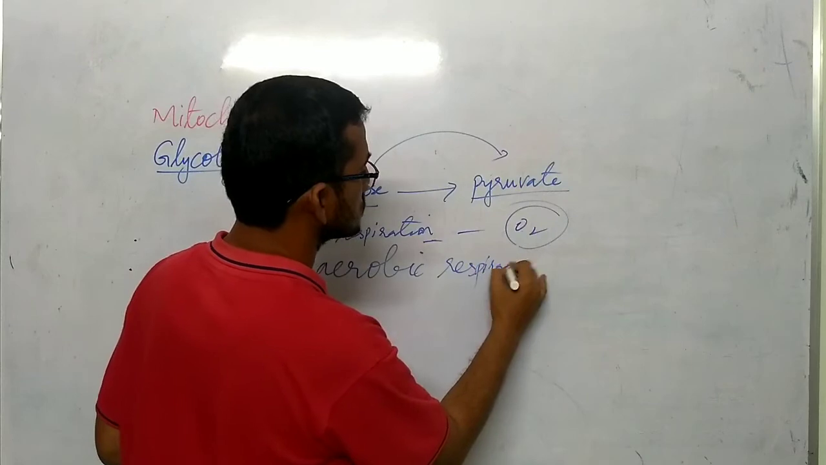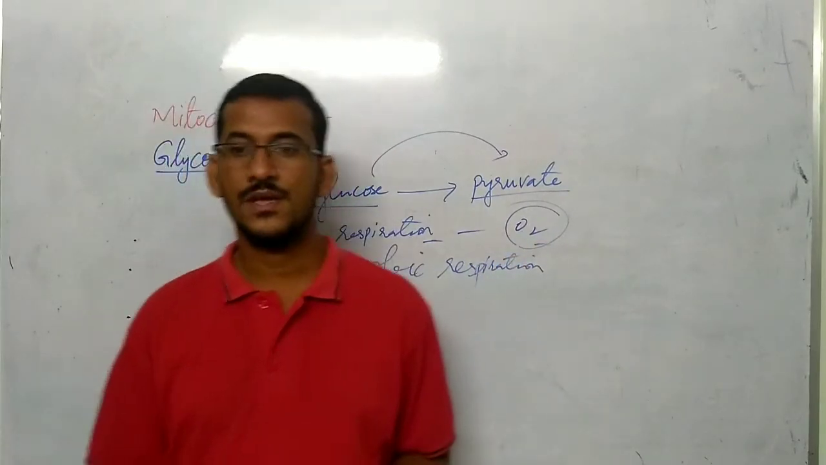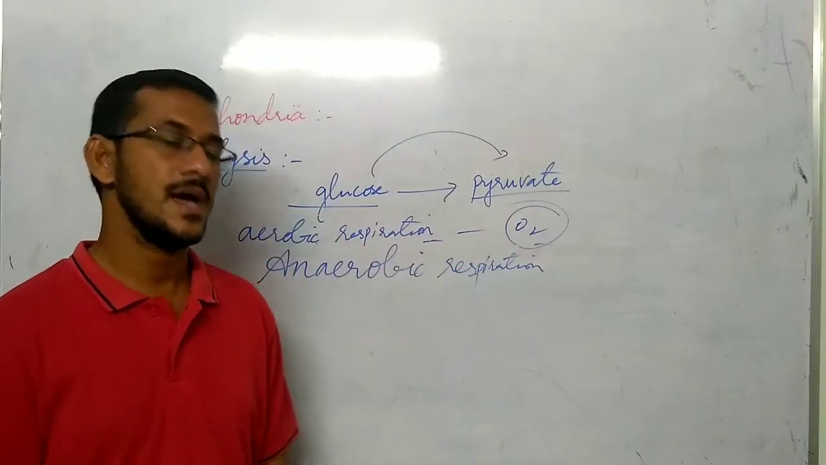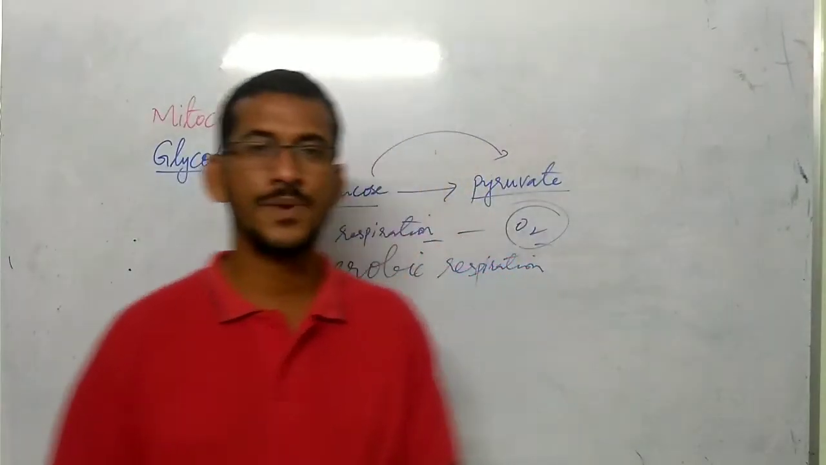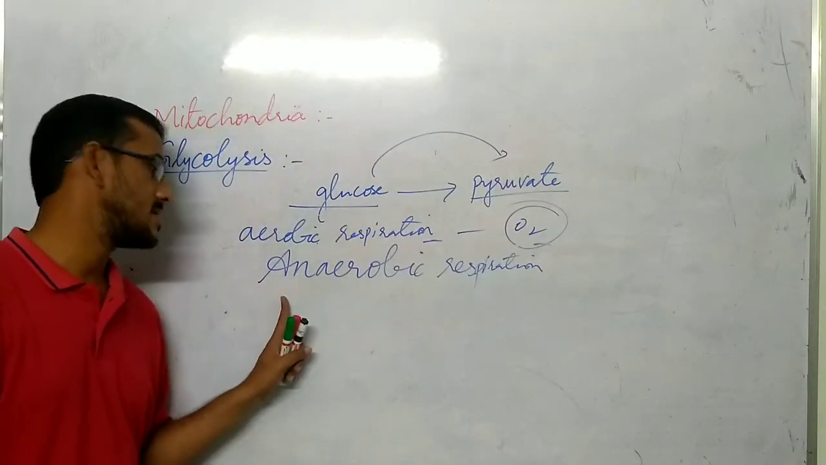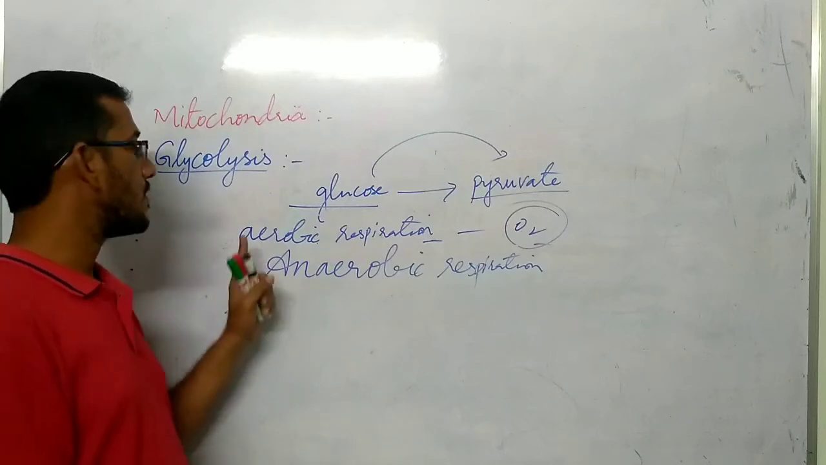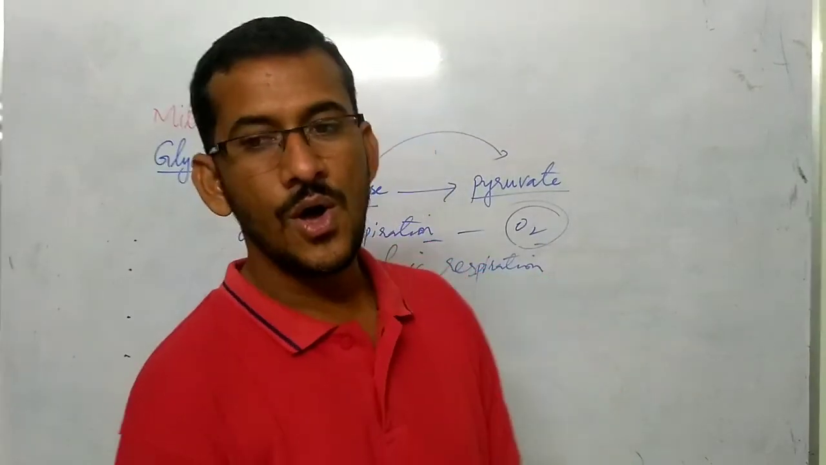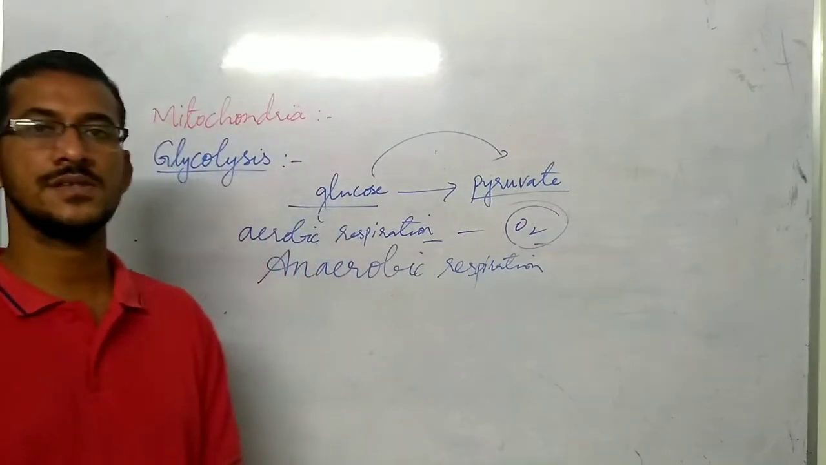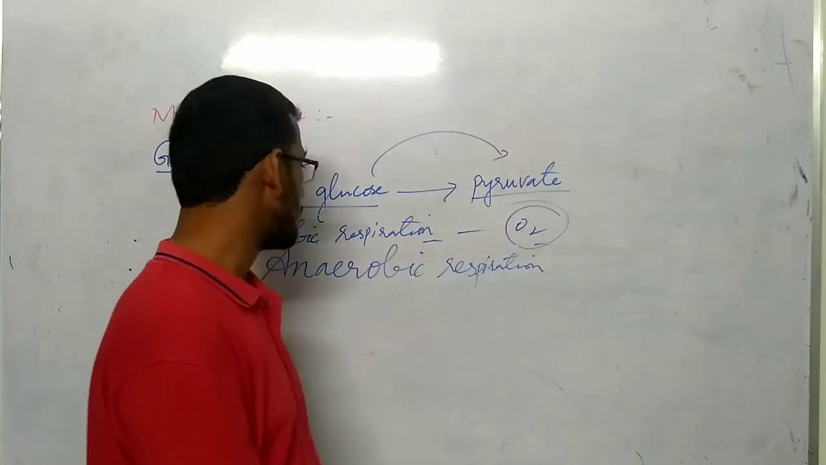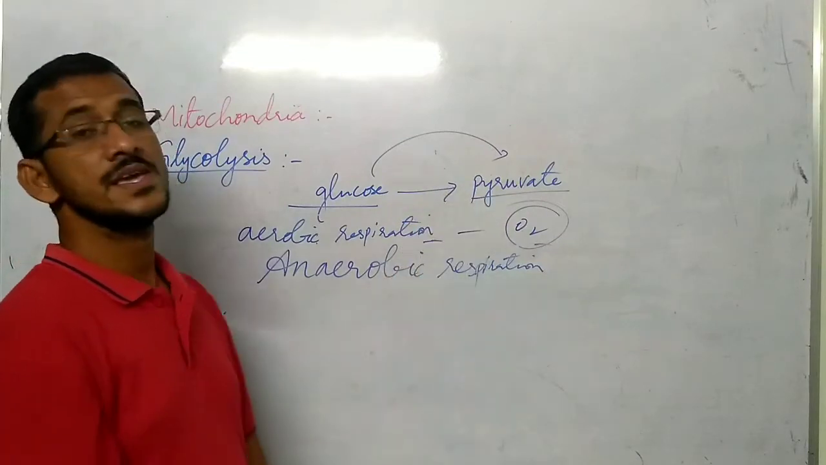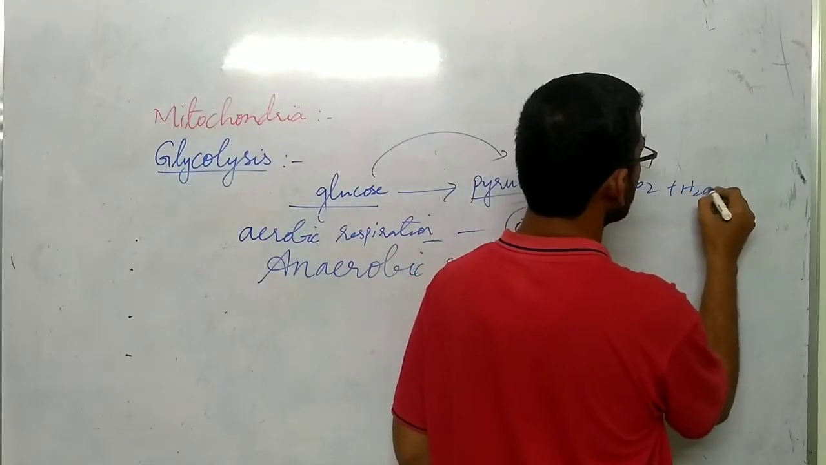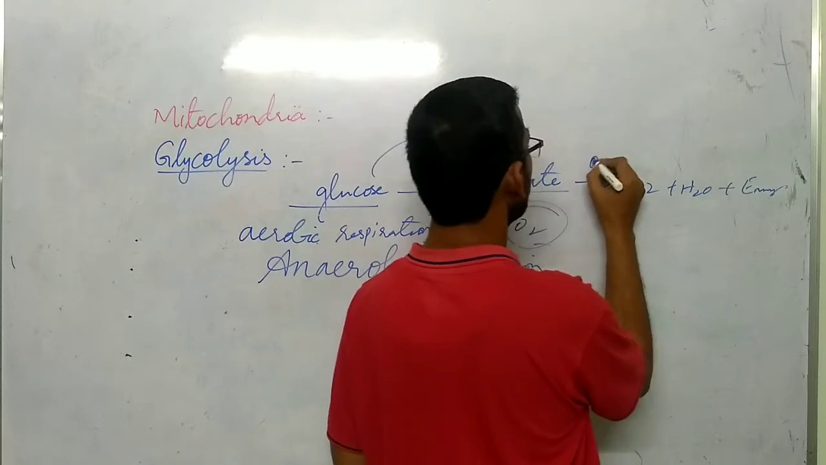The respiration process which occurs in the absence of oxygen, or during an insufficient amount of oxygen, at that time we should call it anaerobic respiration. Generally, anaerobic respiration occurs in bacteria and in yeast. Aerobic respiration occurs in human beings and plants. Understood? So, what happens during aerobic respiration? During aerobic respiration, this pyruvate is converted into carbon dioxide, water and energy in the presence of oxygen.